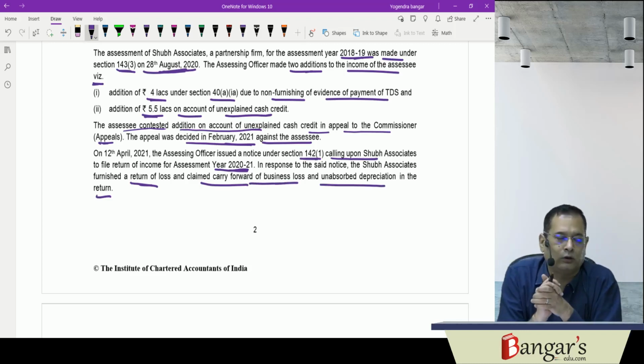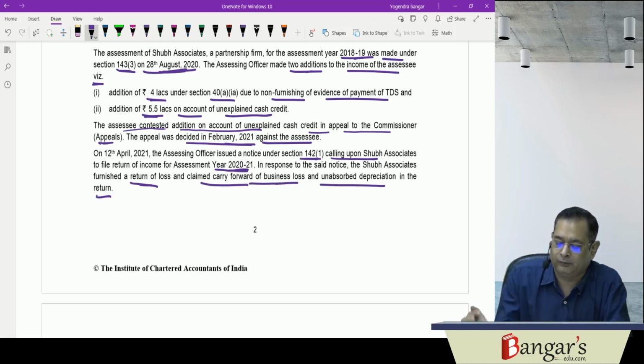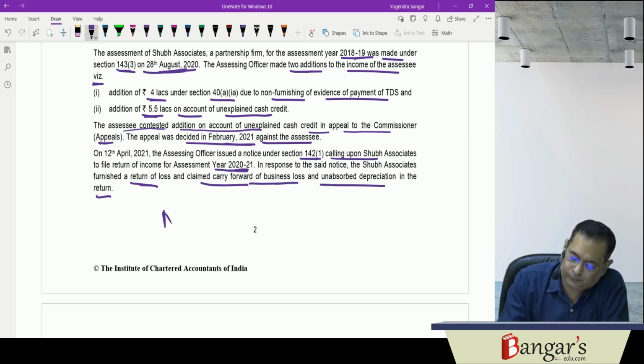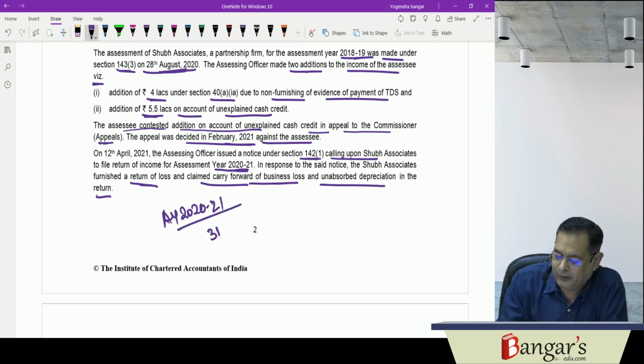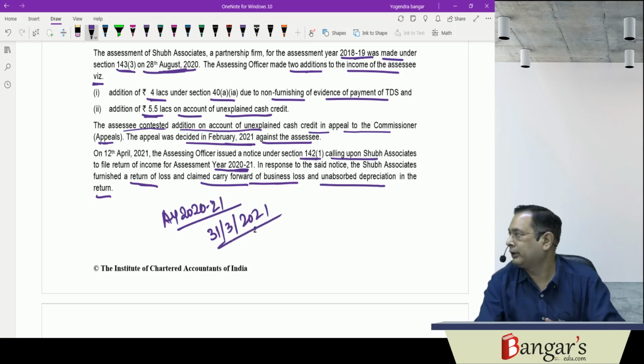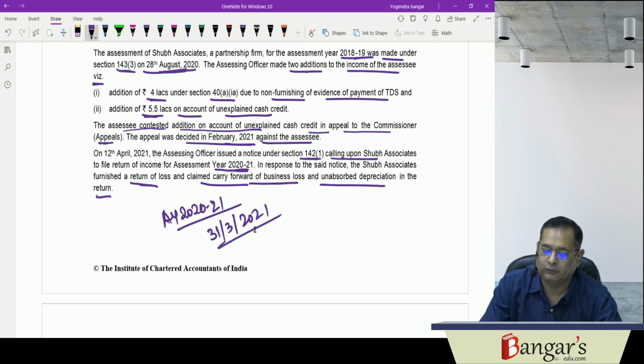Now they want to what? To claim carry forward of the business loss and unabsorbed depreciation. Now for AY 2021, the belated return can be furnished up to 31/3/21. But here they have furnished the return in response to a notice on 12th April 21.